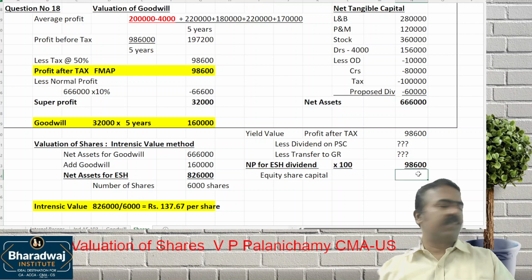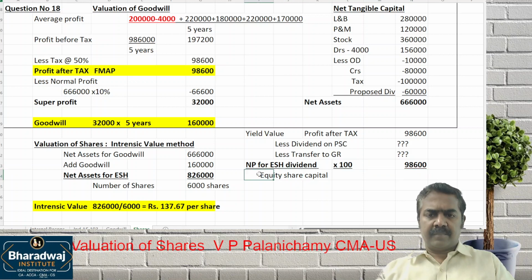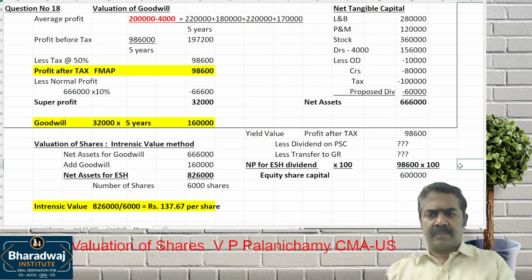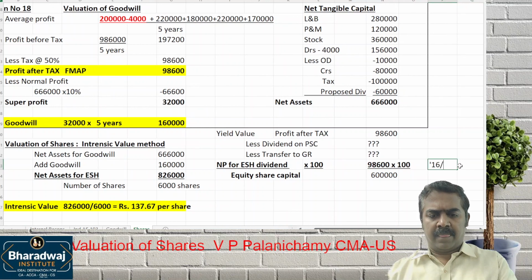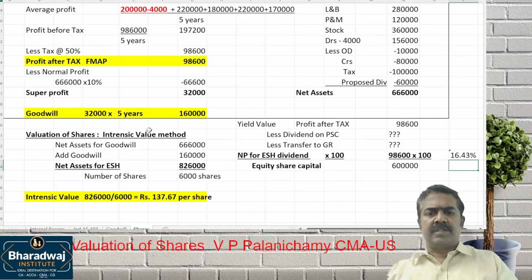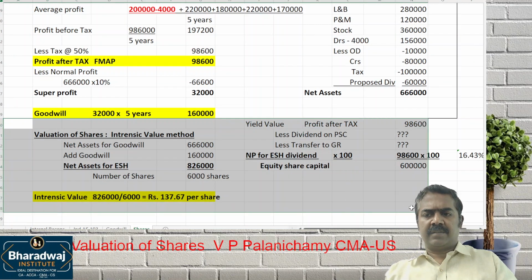So 98,600 divided by, what is the paid up capital? 6 lakhs, into 100. How much? 16.43%.